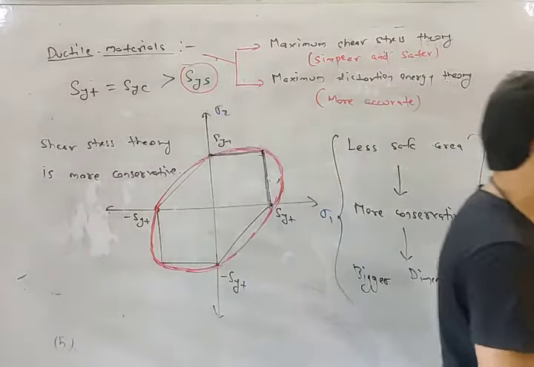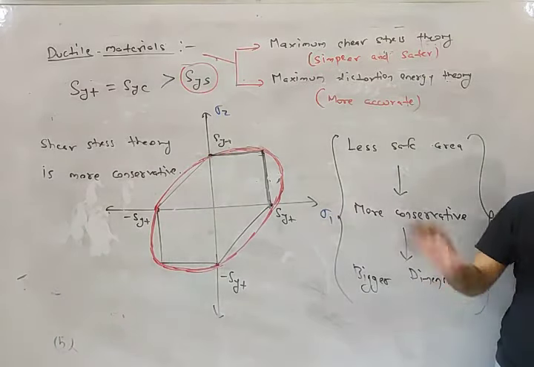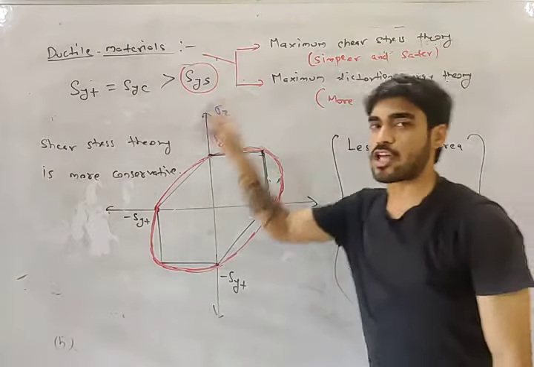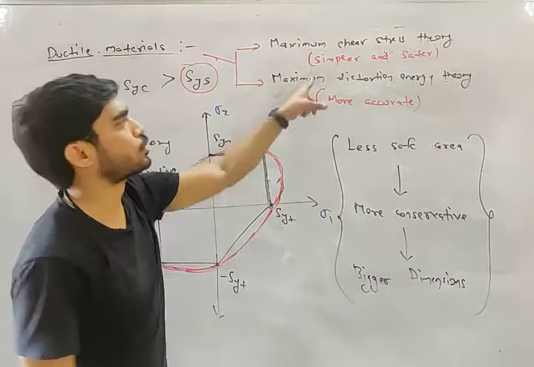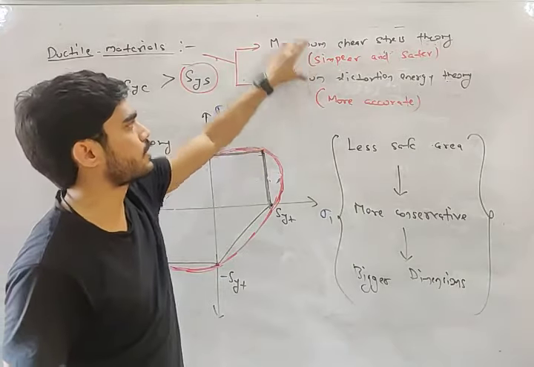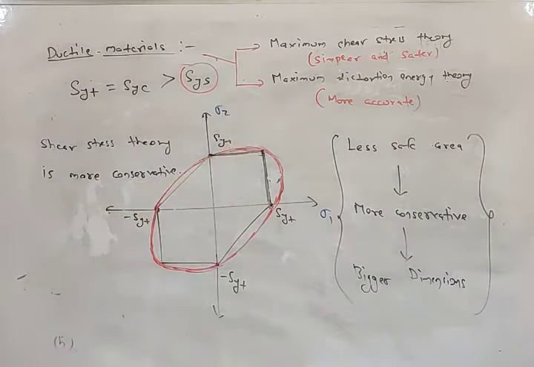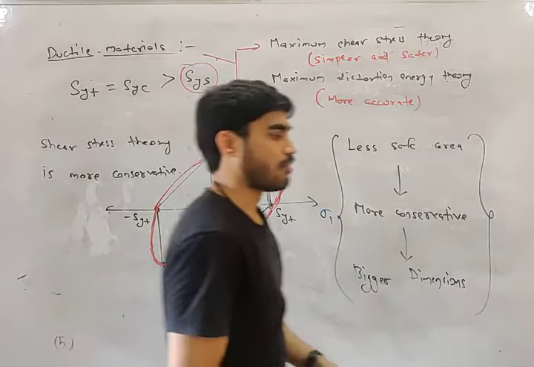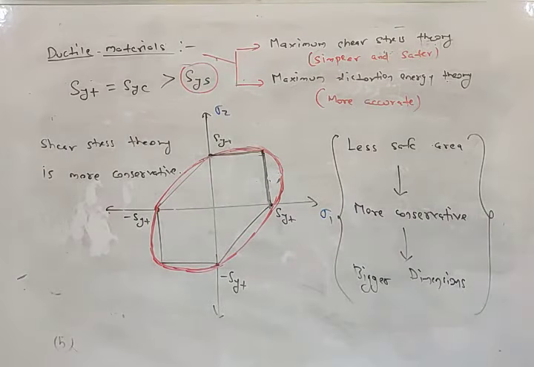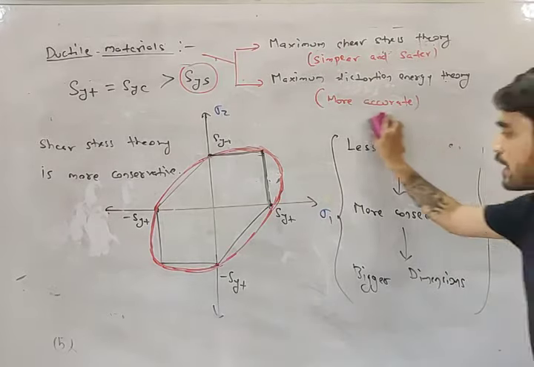Do you understand the difference, my friend? All right. In case of ductile material, we have two theories of failure. Sometimes this is used, sometimes this is used. So we have to remember: for brittle material, normal stress theory. For ductile material, shear stress theory as well as von Mises theory. Do you understand that?